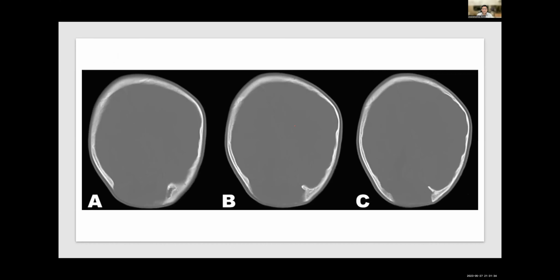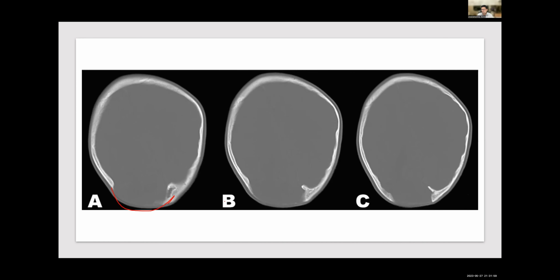So coming to the last case, this patient had a trivial trauma during toddler age, and at around 11 years, he presented with a cystic lesion, which is palpable in the parieto-occipital region. What is the diagnosis? So what you are seeing here is a classical growing fracture.